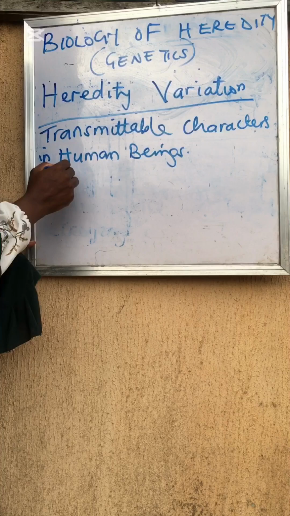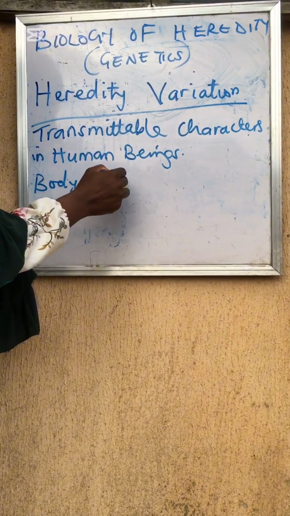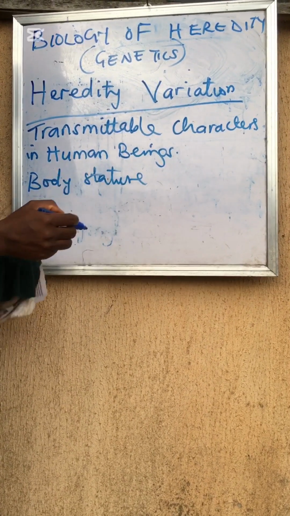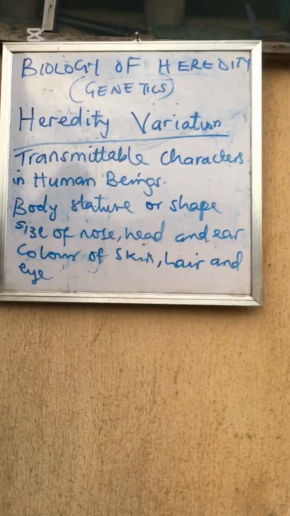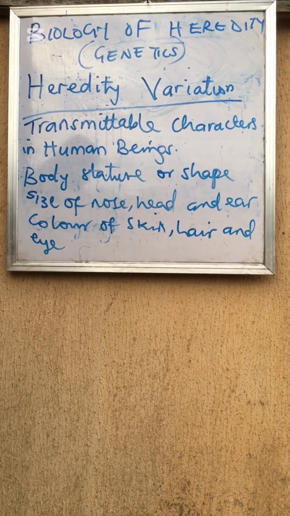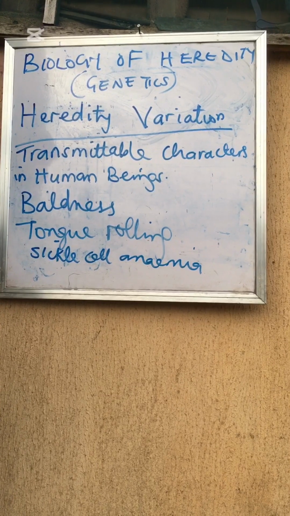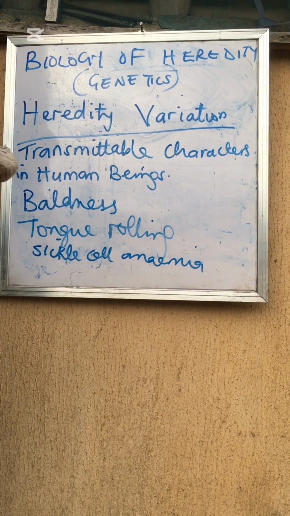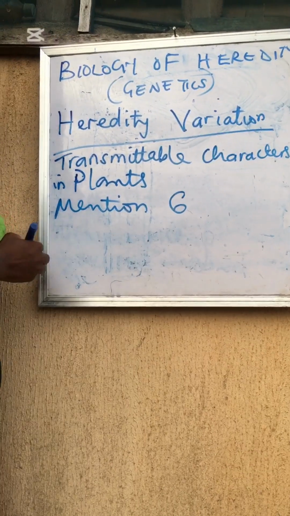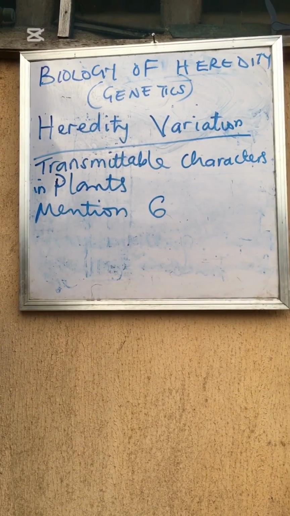Likewise, you can inherit skin color. Your mom might be fair in color and you might also be fair in color. Your dad might be dark in color. You might also be dark in color. So you can inherit color. Are we communicating? You can inherit tongue rolling, baldness, sickle cell anemia. You can inherit it.